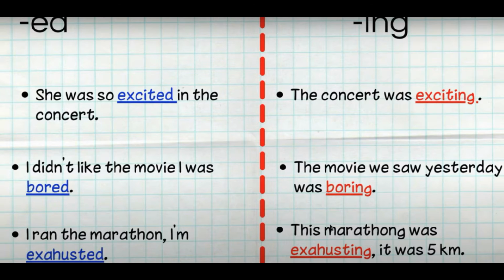The person in that moment when she ran the marathon was exhausted. All right? The emotion, the feeling, the sensation. And when I use ing, I describe what caused that emotion, what caused that feeling. So the marathon was exhausting. So this is the difference.